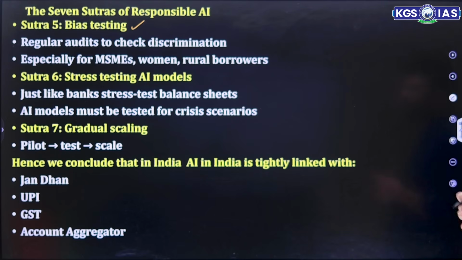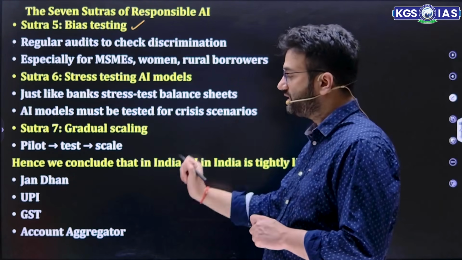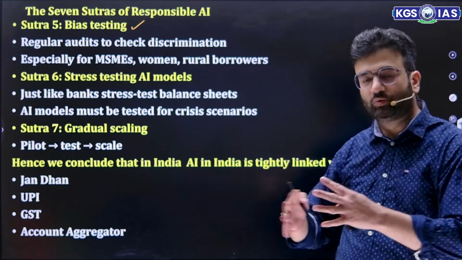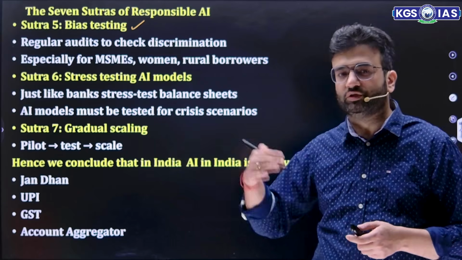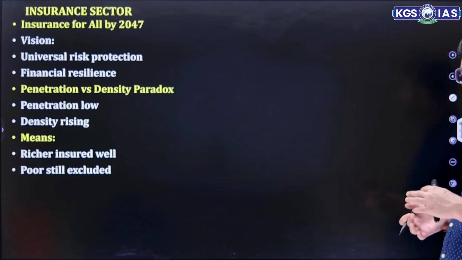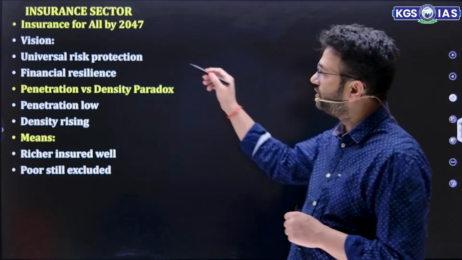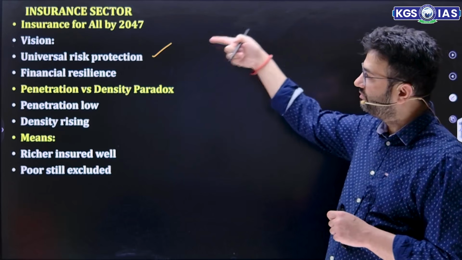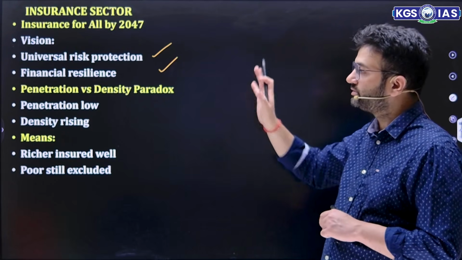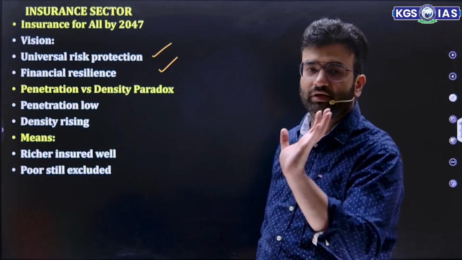Hence, we conclude that AI in India is tightly linked with Jan Dhan, UPI, GST, and Account Aggregator, which will help people connect to the service provider and service users. Okay. Then, if we talk about the insurance sector, as I mentioned, insurance for all by 2047, Bima Trinity is a component. So it should be a vision with universal risk protection, that is Bima Vistar, financial resilience. Then penetration versus density paradox. देयर मस्ट बी नो लो पेनिट्रेशन. पेनिट्रेशन और डेंसिटी दोनों एक साथ यहां पर एनहांस होना चाहिए.